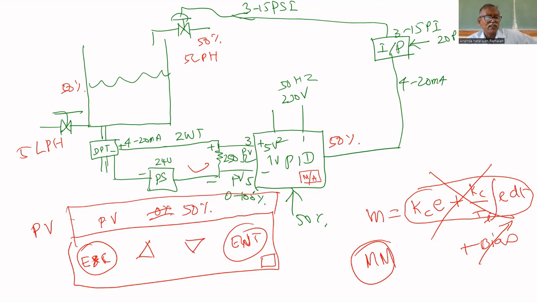PV will be displayed. Now, PV is settled at 50%. How to find whether it is settled or not? It comes from 0 to 50. The last digit only varies: 50.1, 49.9, 50.2, 49.9. Like that, it varies. It means it is settled.